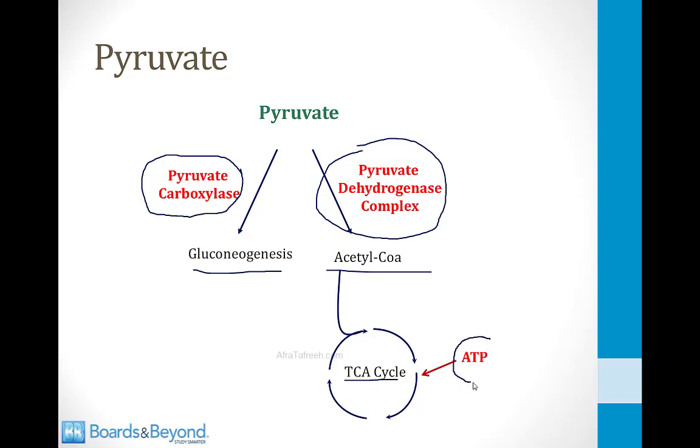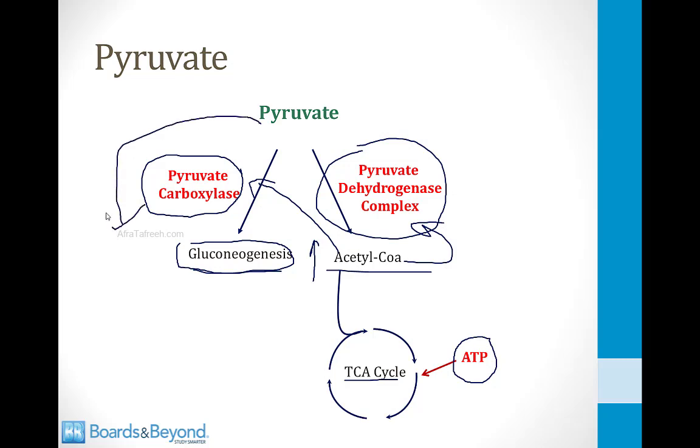Now, when ATP levels inside of a cell are relatively high, this will slow down the TCA cycle and levels of acetyl-CoA will rise. Acetyl-CoA is a very important activator of pyruvate carboxylase. So when levels of acetyl-CoA are high, pyruvate carboxylase will be activated and pyruvate will be preferentially driven towards gluconeogenesis. Acetyl-CoA can also inactivate the pyruvate dehydrogenase complex. This is a very smart system. It means that when acetyl-CoA levels are high, pyruvate will go this way towards gluconeogenesis, and when acetyl-CoA levels are low, it will go this way towards the TCA cycle.